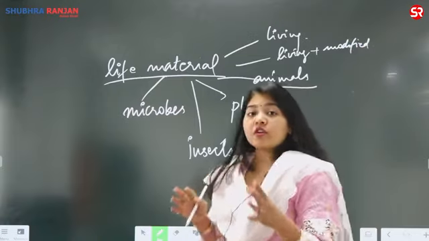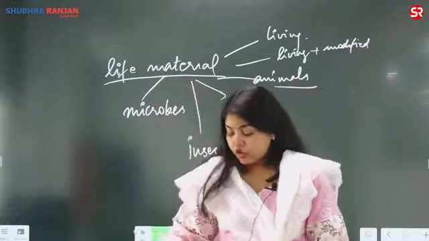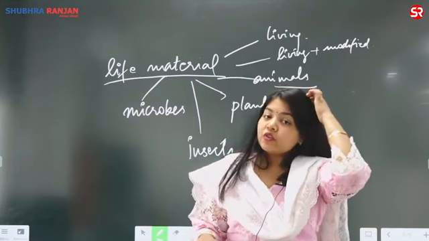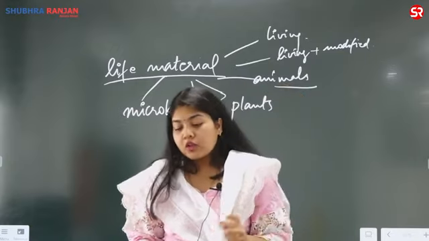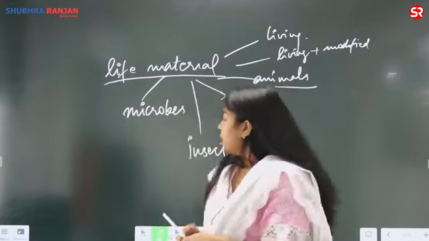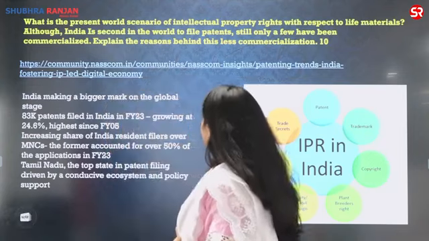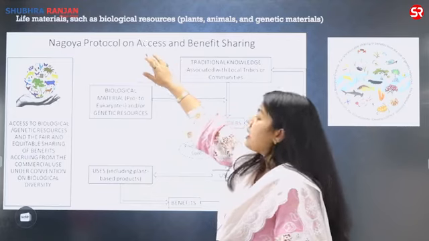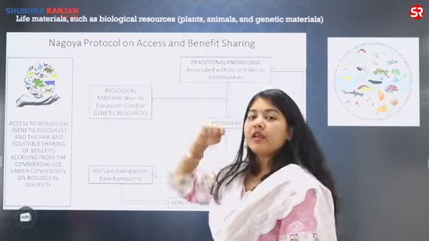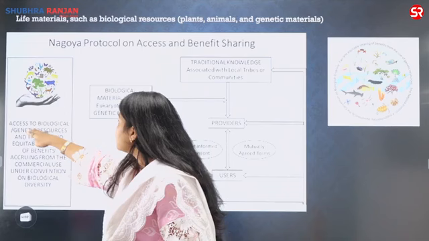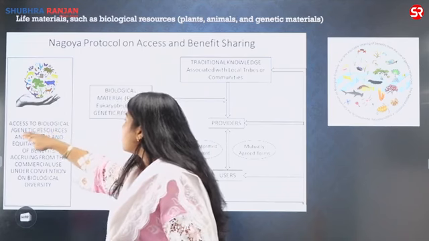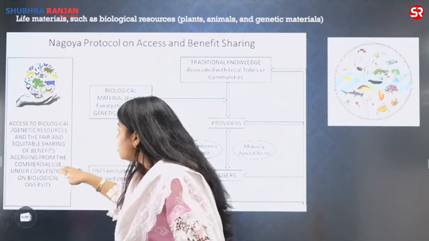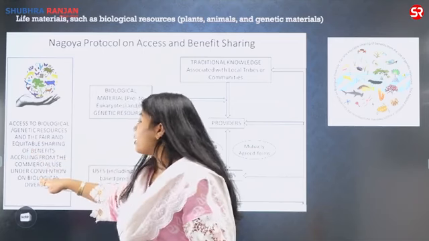If you notice, there are very strict laws. If you're traveling internationally, you're not even allowed to carry, let us say, pulses, etc., because it might have certain worms which can enter the new territory. So yes, there are very strict laws around it. When it comes to the movement of the genetically modified or biological material, the main protocol is the Nagoya Protocol. The main theme or the main crux of Nagoya Protocol is to allow the access to biological genetic resources and the fair and equitable sharing of benefits accruing from the commercial use under convention of biological diversity.